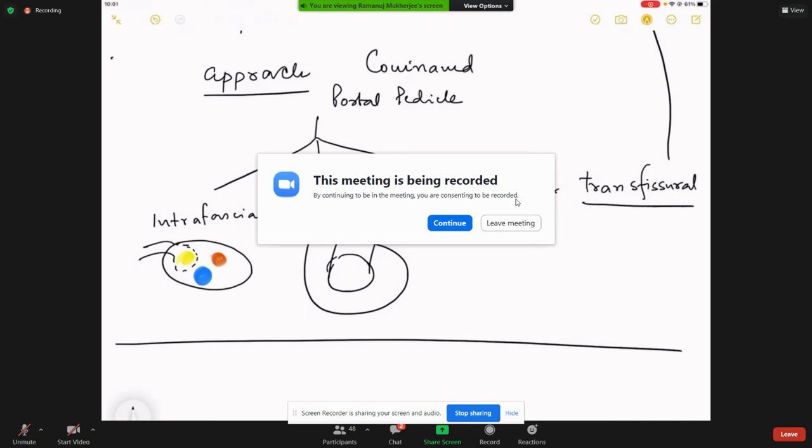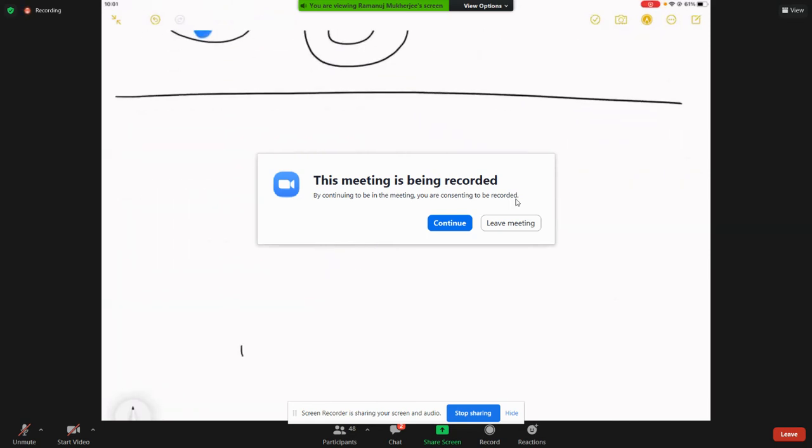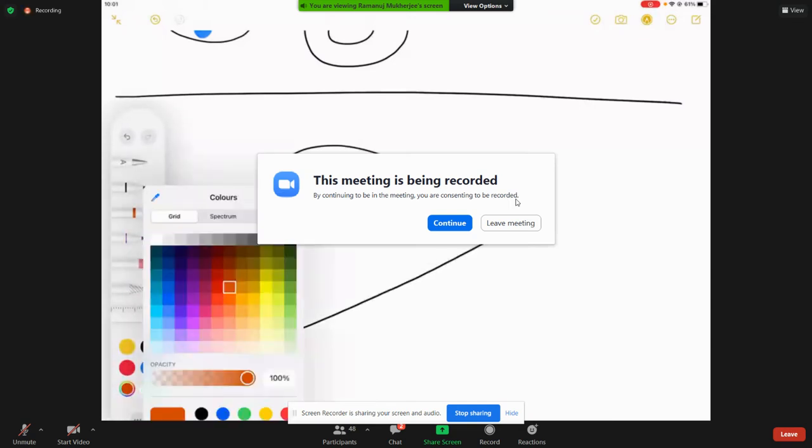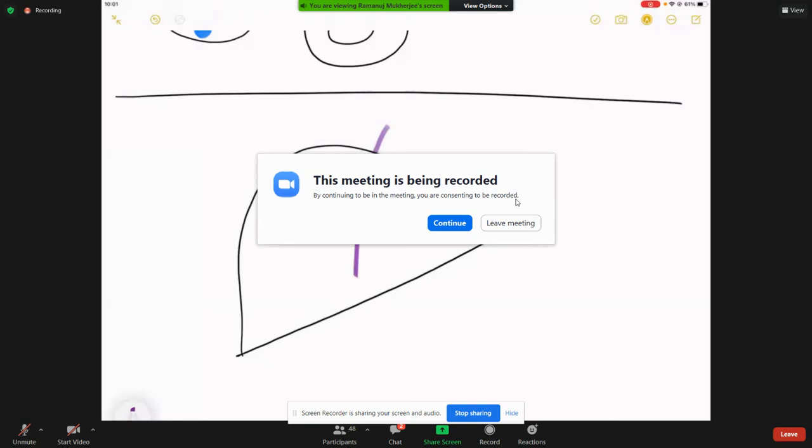So we have talked about the various segments. Now the division of the liver, by this time you know, has been the middle hepatic, the right hepatic, and the left hepatic. And then we divided it into these things.